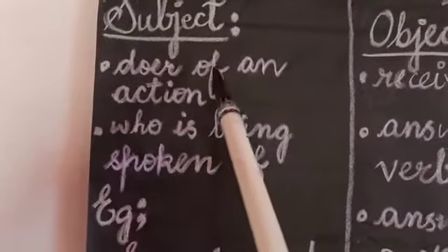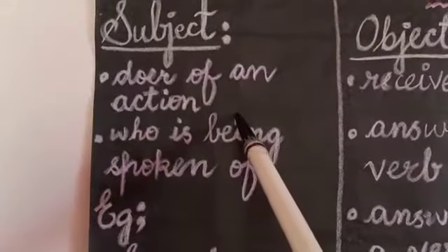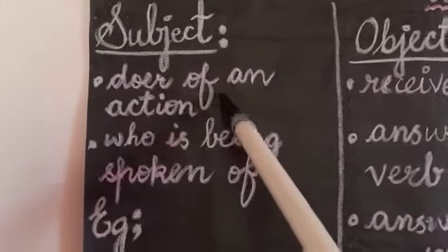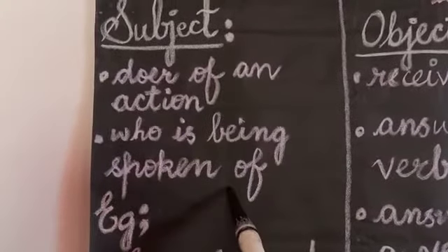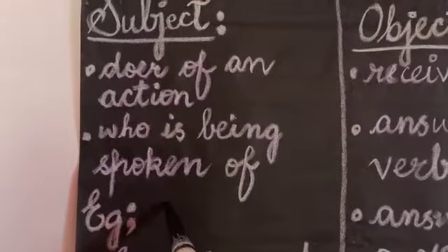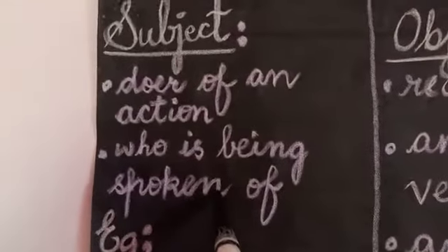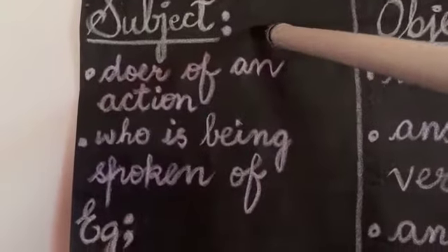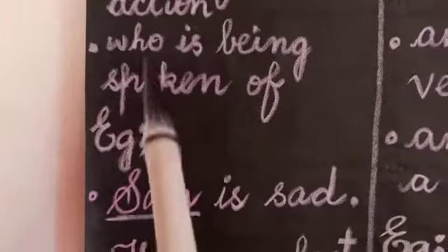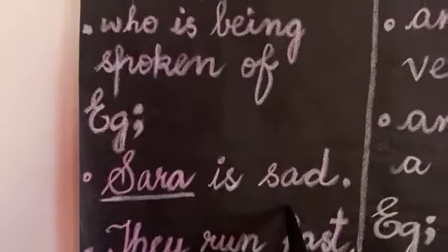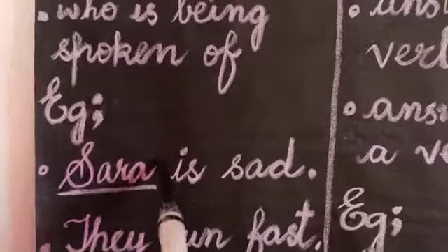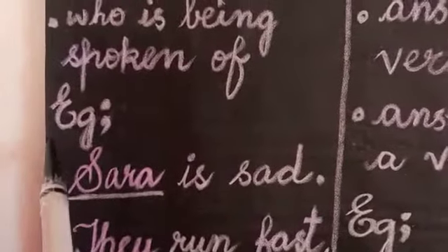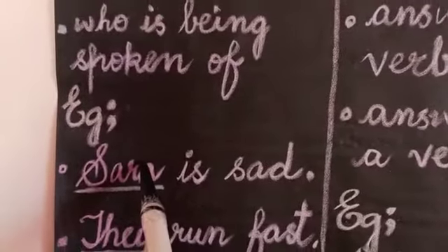Subject is the doer of an action, means the one who performs an action, who does an activity, is known as the subject. Or the one who is being spoken of, means if there is someone about whom we are talking, that person can be referred to as the subject. Example, Sarah is sad. About whom are we talking? Sarah. No doubt there is no action going on in this sentence, but we are talking about some girl, Sarah. So here Sarah is the subject.